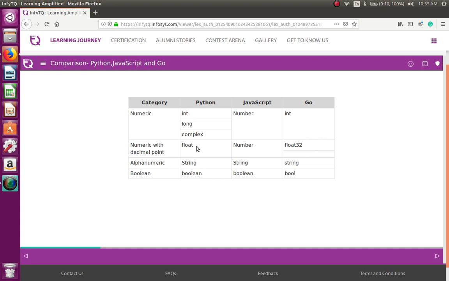For numeric with a decimal point, we use float in Python. Here again we use number in JavaScript. In the Go language, we use float32. For alphanumeric, we use string, starting with lowercase in Go and uppercase in the rest of the languages. Boolean is boolean in lowercase. Here in the Go language, it's bool.